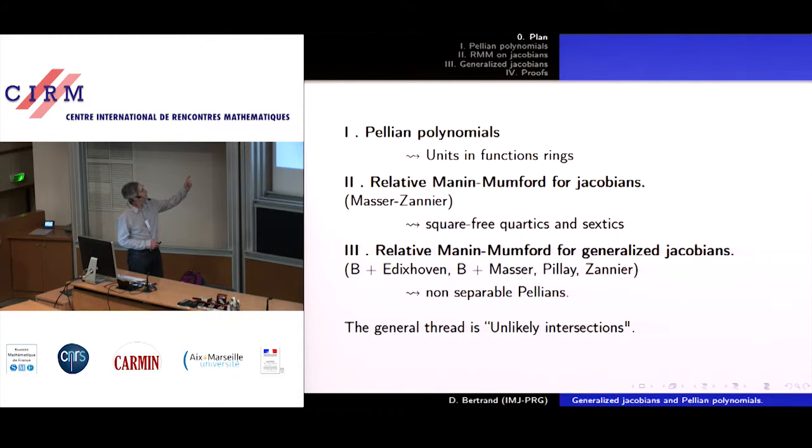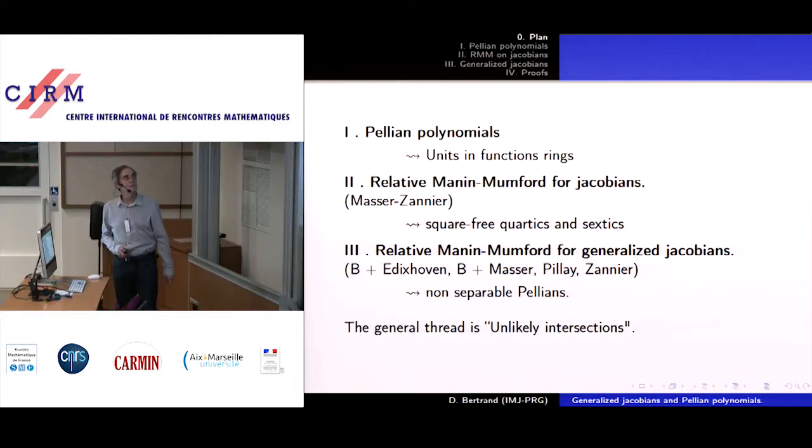And finally, I will explain how, if we accept non-separable Pellians, then we are forced to look at what is called generalized Jacobian and what can be said in this case. And this is joint work with these authors.